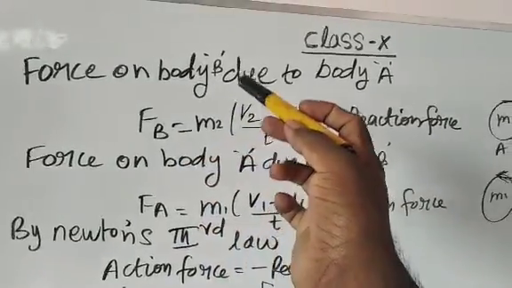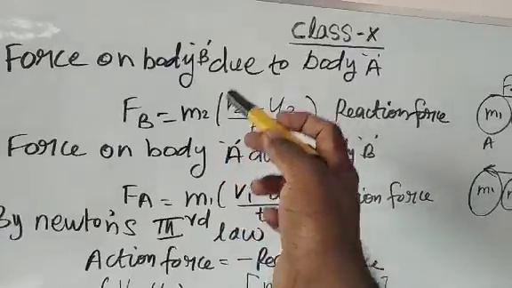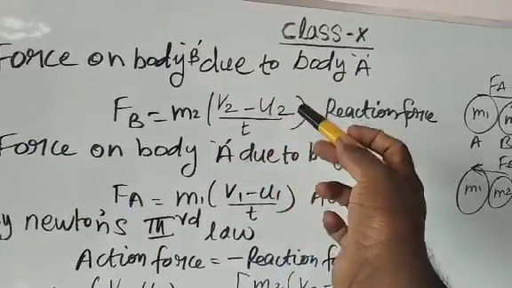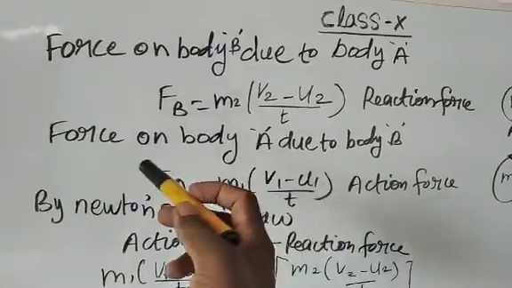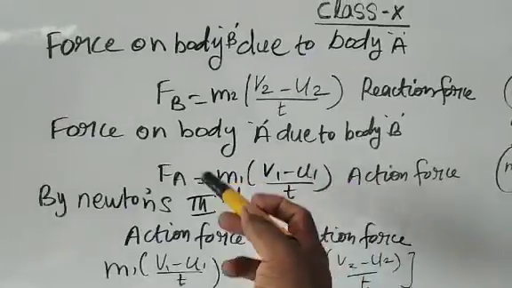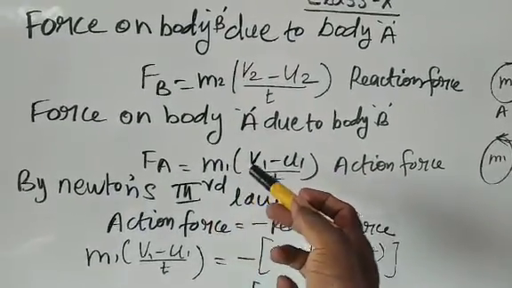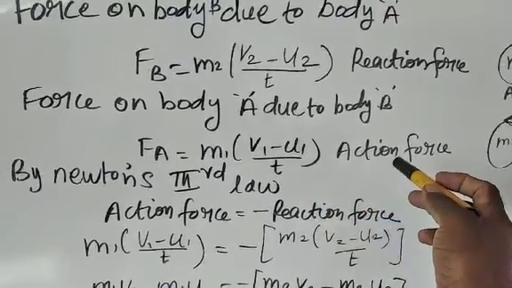Force on body B due to body A, Fb equals m2 (v2 minus u2) by t. That is the reaction force. Force on body A due to body B, Fa equals m1 (v1 minus u1) by t. That is the action force.